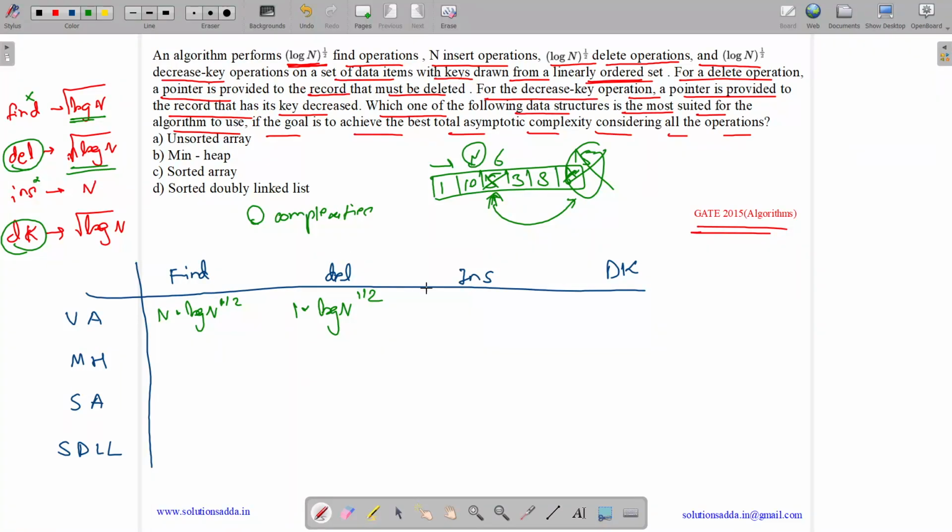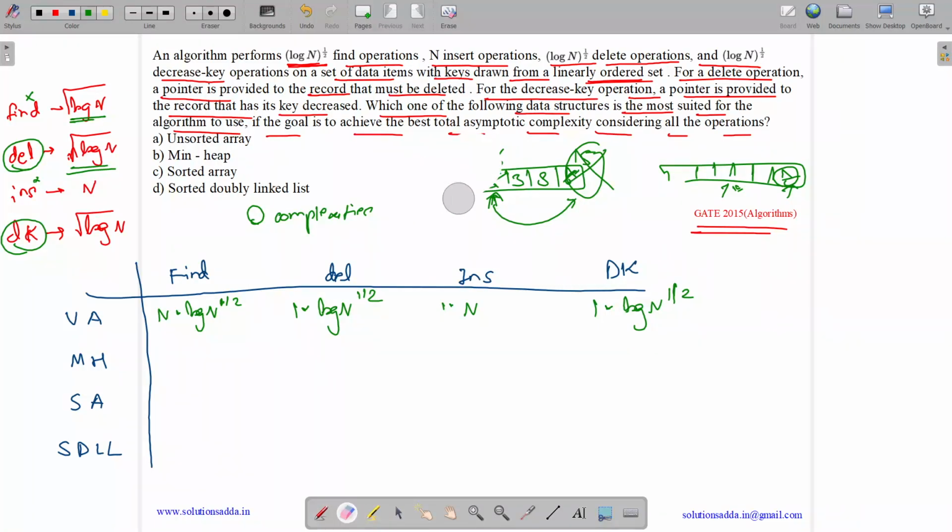Now insertion operation. Suppose we want to insert an item, then just insert at the end in order of 1 complexity. So for n insert operations, total time will be order of n into 1. Decrease key. We are given the item whose key we want to decrease. So we just go with the pointer, we go to that location and perform the decrease key. So one decrease key takes order of 1 and log n decrease key takes log n under root of log n. Okay. Now we have a min heap.